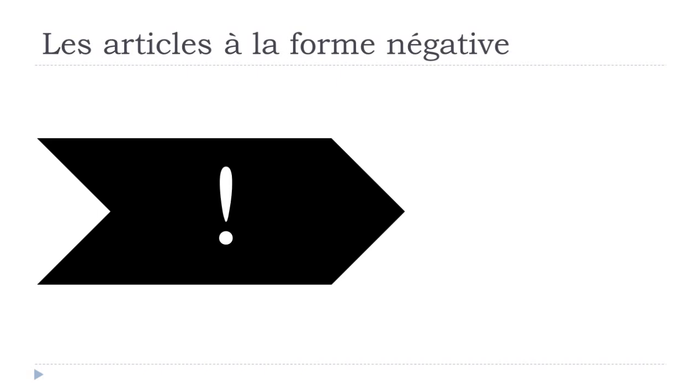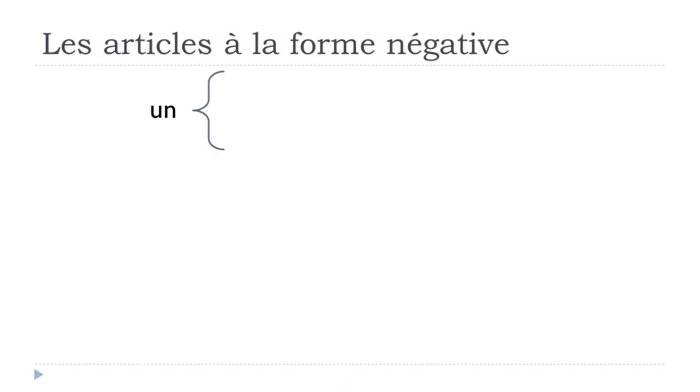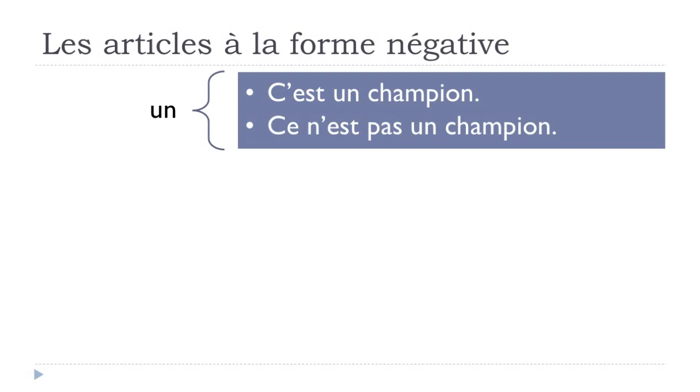But of course, in French, we've got exceptions. And the exception is this structure or this form that we've got, c'est, it is, or this is. Okay, so when we use this c'est, we'll see a few examples now. Here, c'est un champion. Okay, un champion, a champion. So c'est, this is, it is, un champion.